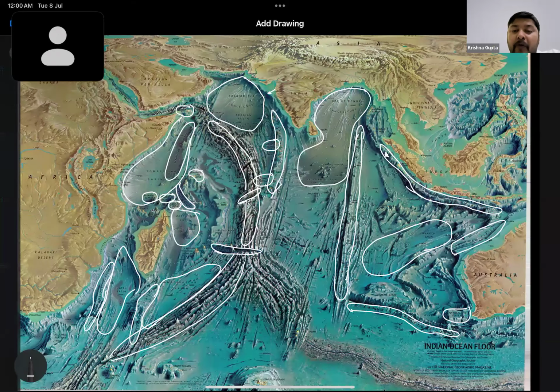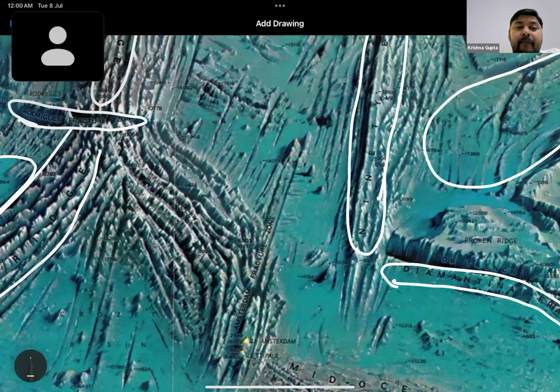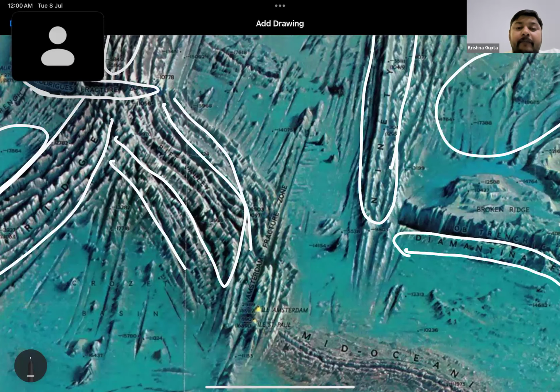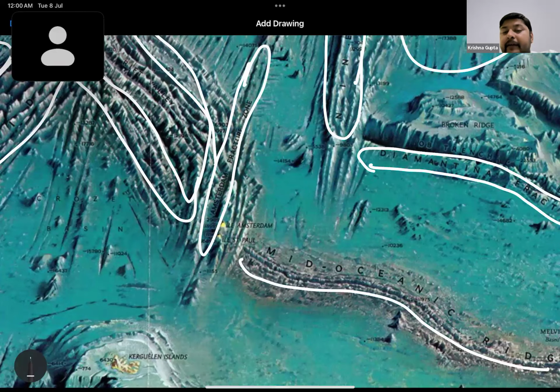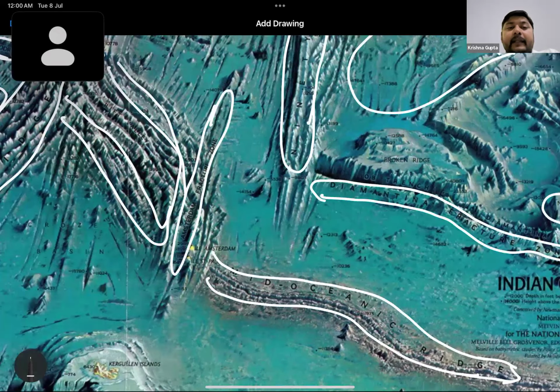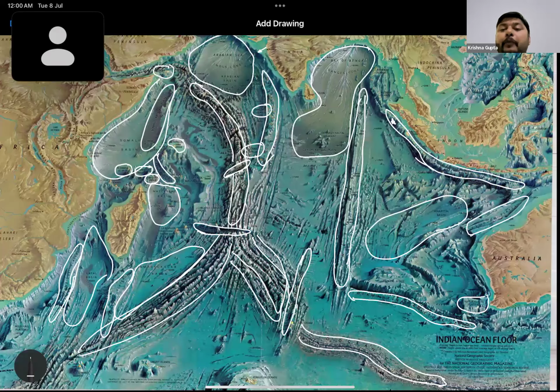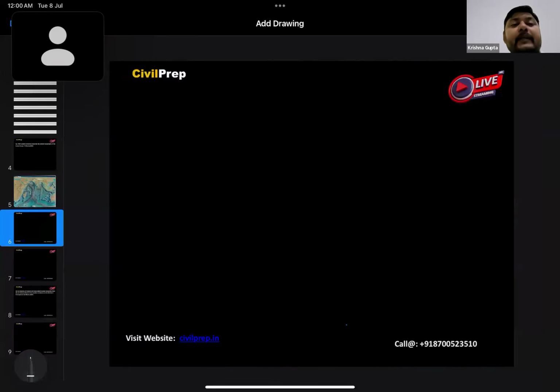Okay, so talking about the ridge here, we have the Rift Valley. Okay, this is the complete part of the Rift Valley. Then we have Amsterdam Fracture Zone. Okay, after Amsterdam Fracture Zone, here we have the mid-oceanic ridge at this point. So this is the mid-oceanic ridge which is present here. Now we see that these are the basic topography of the Indian Ocean which we are seeing right now. Okay, so if we try to elaborate this part, we can elaborate it in a very simple manner.